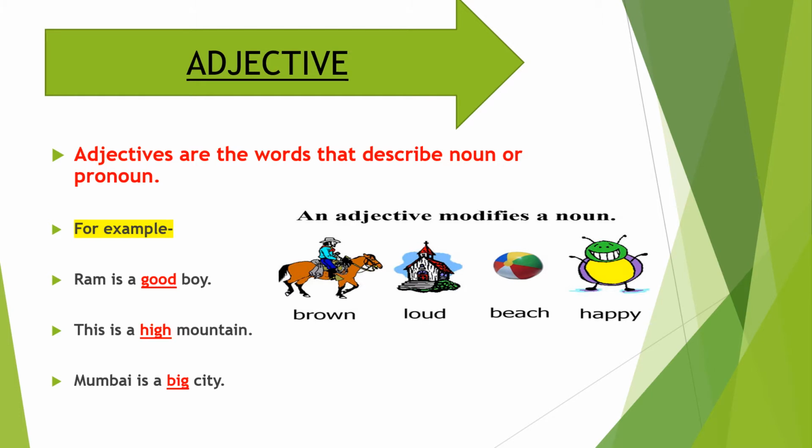In the third sentence, Mumbai is a big city. So here big describes the quality of the city, which is Mumbai. So here big is an adjective.